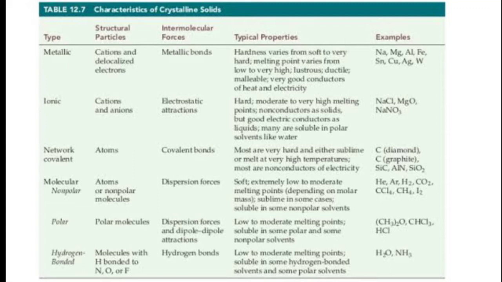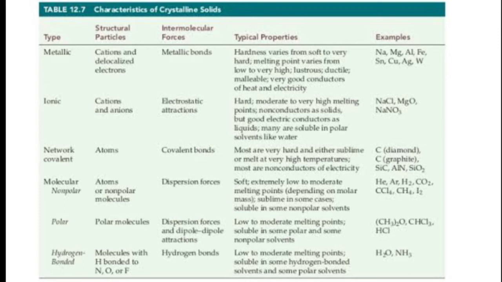Now moving to the next type, which is called ionic crystals. As the name indicates, ionic crystals are made by combining ions. Ions means cations and anions. Cations are positively charged, while anions are negatively charged. Here also a binding force is required. The binding force in ionic crystals is the electrostatic force of attraction, which occurs between cations and anions.